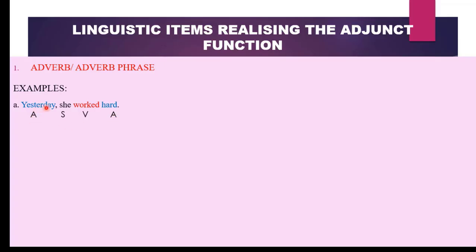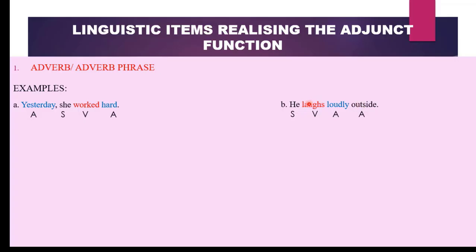Yesterday, an adjunct, adverb of time. She, our subject. Worked, our verb. And hard, an adverb of manner, which is also an adjunct. Therefore, adverbs can function as an adjunct. He laughs loudly outside. How many adjuncts do we have here? Two of them. How does he laugh? Loudly. This is an adverb of manner, so it will serve as an adjunct.